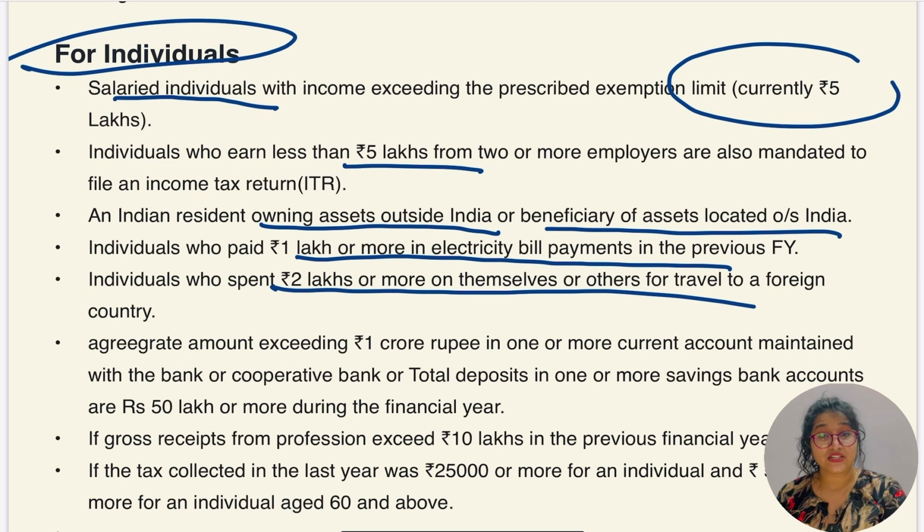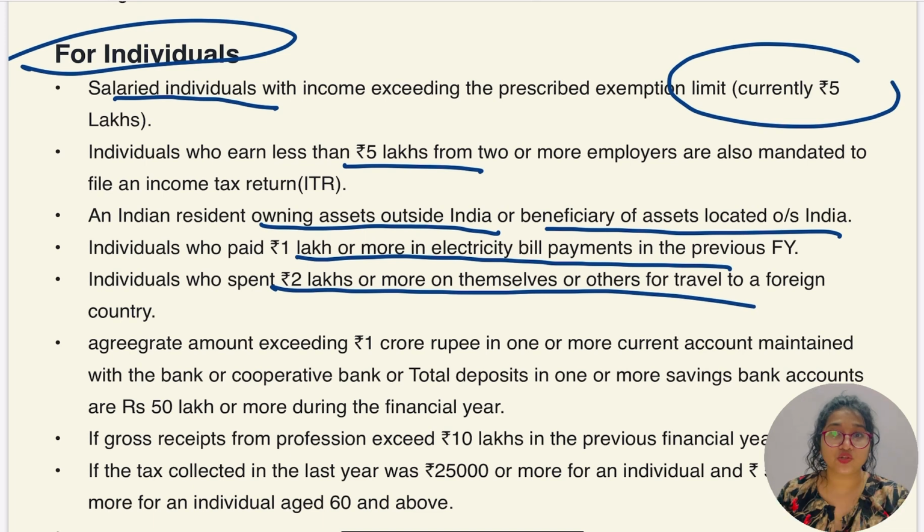She has already purchased that handbag, which is more than 2 lakh. And what is our law saying? The law is saying if that individual spent 2 lakh or more in a foreign country, in that case the individual is required to file the compulsory return.